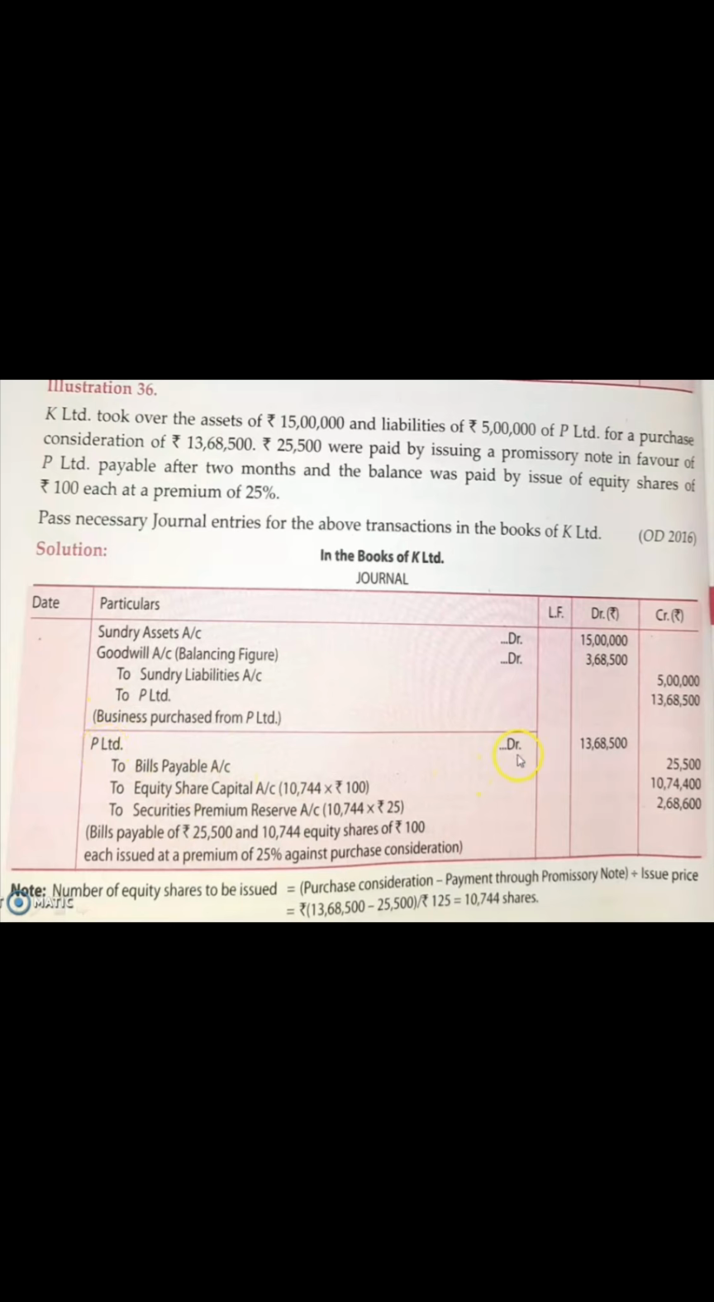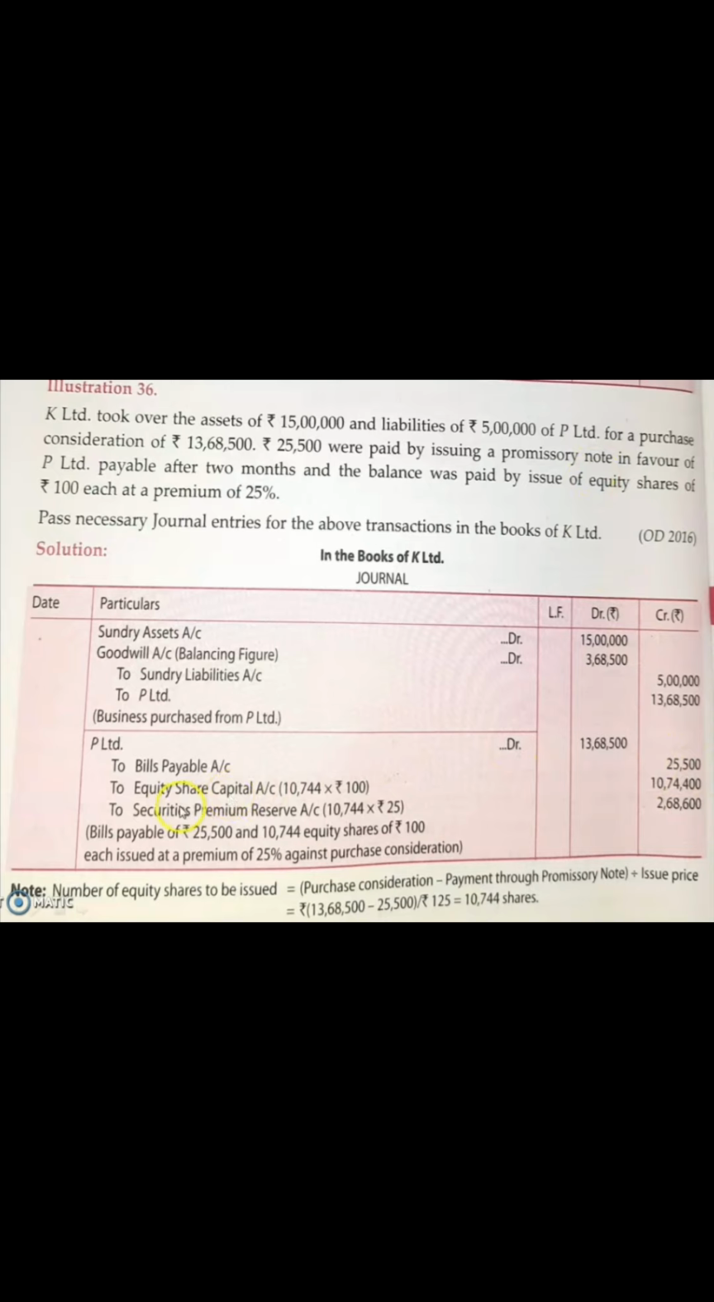P Limited account debited. P is a vendor, so his account will be debited with the amount you have written on the credit side of P Limited in the first journal entry. How much is the amount you are supposed to pay for the purchase of this business from P? It's 13 lakh 68,500. To bills payable account. As a promissory note, how much are you paying? It is given that 25,500 you are paying as a promissory note. So that amount you will write over here.